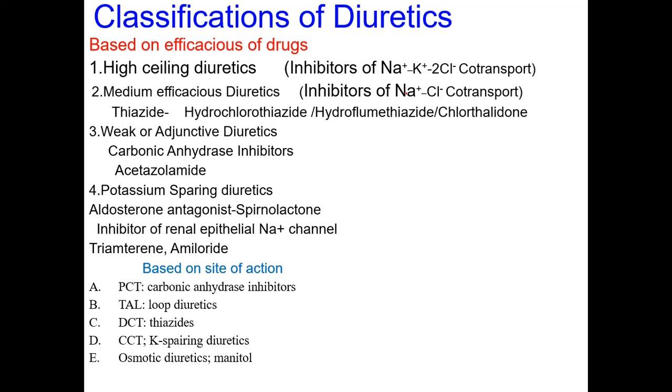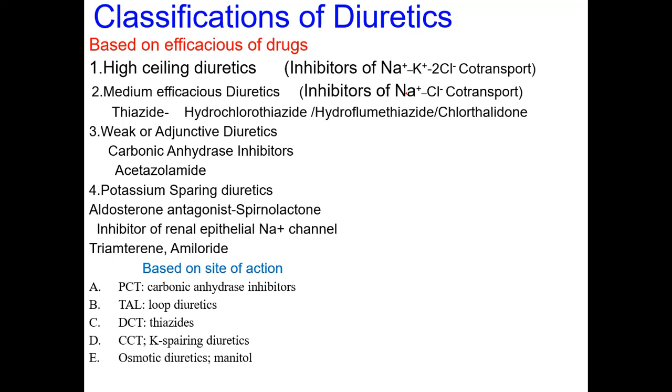In this class, there will be an exchange of sodium with hydrogen ion, that is the secretion of hydrogen ion which is exchanged with sodium ions, cation with cation. That is an antiporter system of exchange. Carbonic acid is formed from water and carbon dioxide, which dissociates reversibly to form a hydrogen ion and a bicarbonate ion. The hydrogen ion so formed is secreted and exchanged with sodium. That can be inhibited by carbonic anhydrase inhibitors.